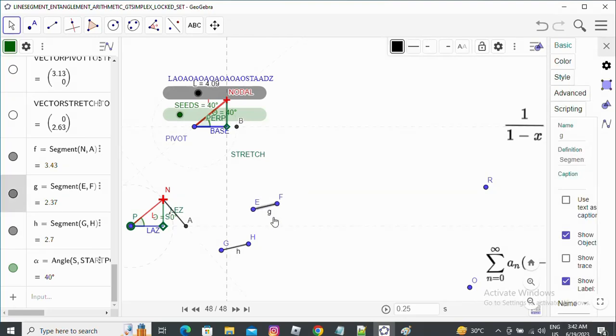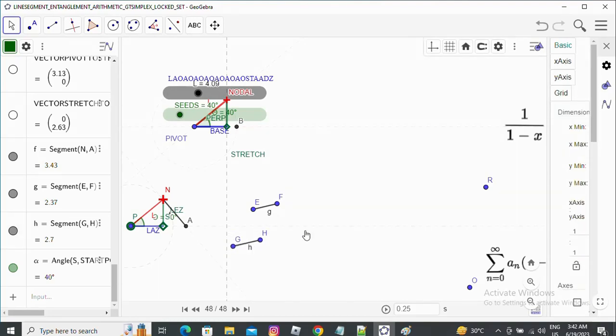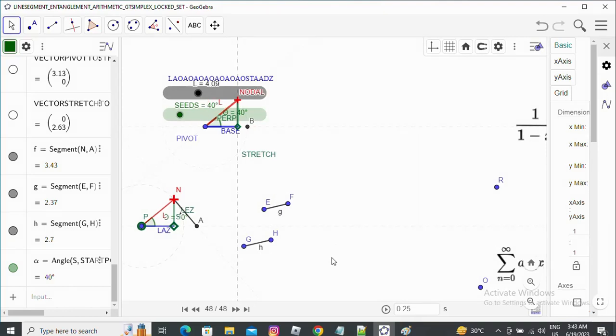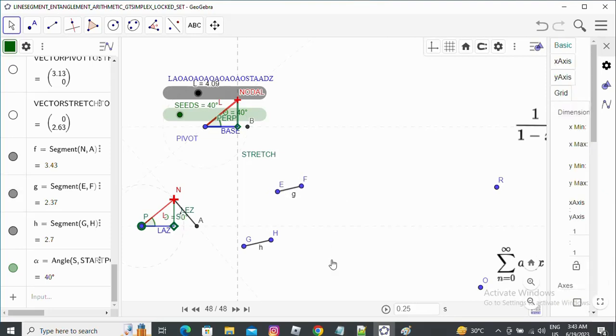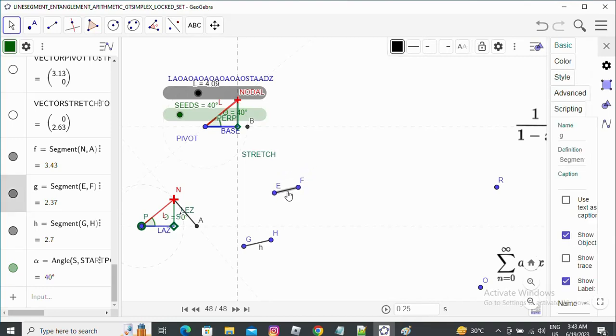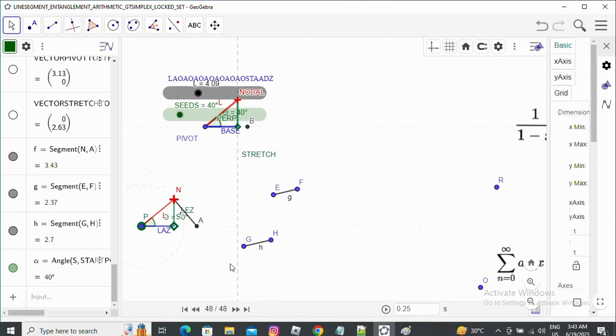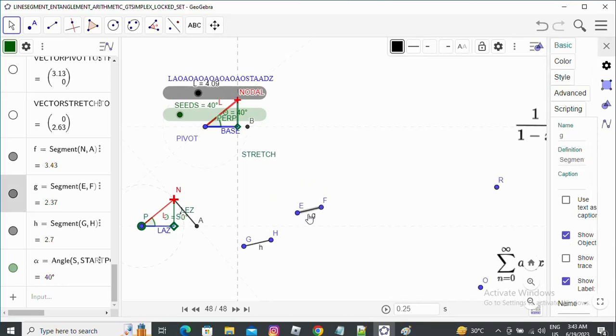Then the rule of construction is the law of nature, which can communicate at infinite speed and can update all the line segments which are already connected in any Gtsimplex or in any locked set, and they will get updated accordingly instantaneously. This is the fundamental concept of rule of construction.